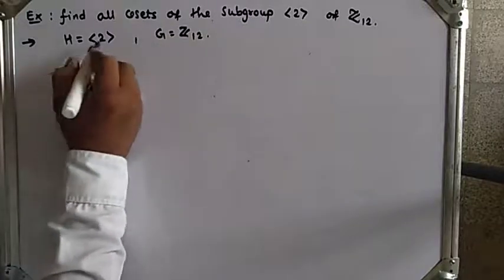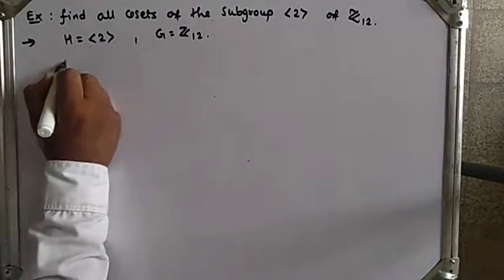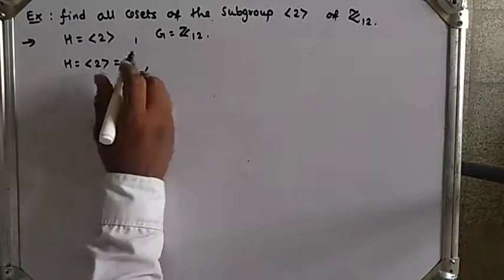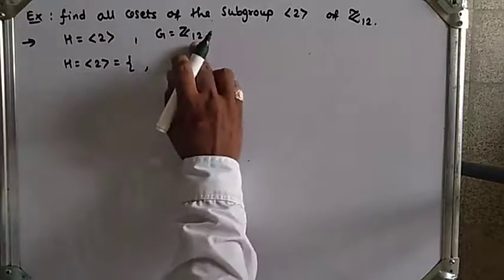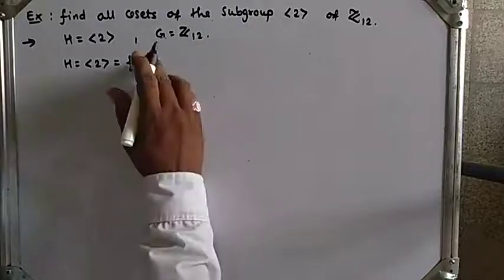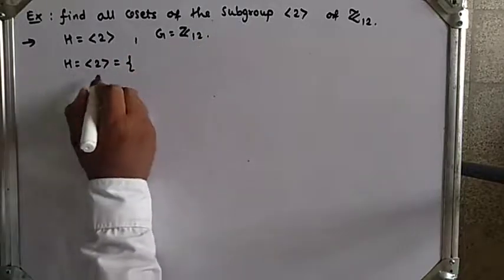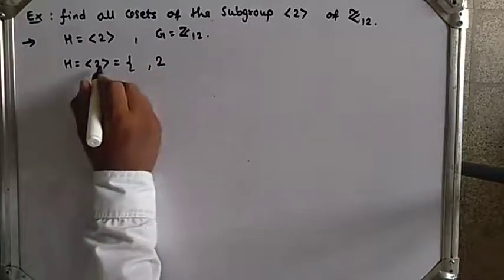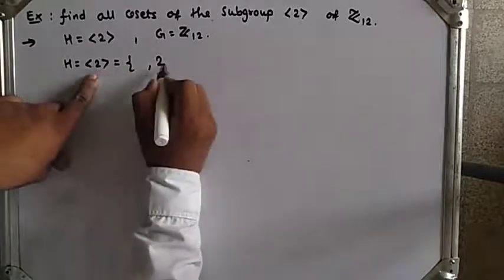H is generated by 2. Here the operation is addition, because Zn is an additive group. So I add 2 one time and get 2.